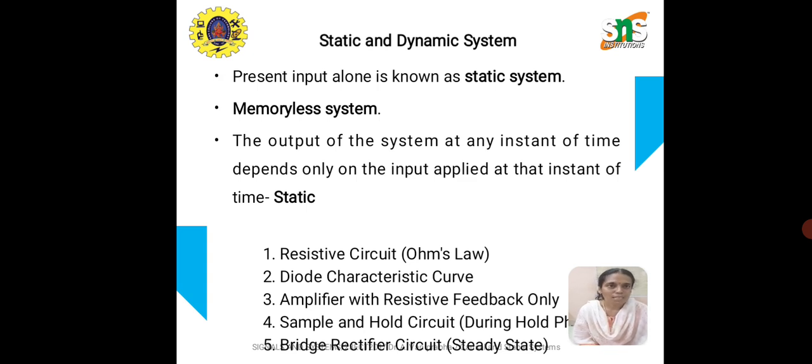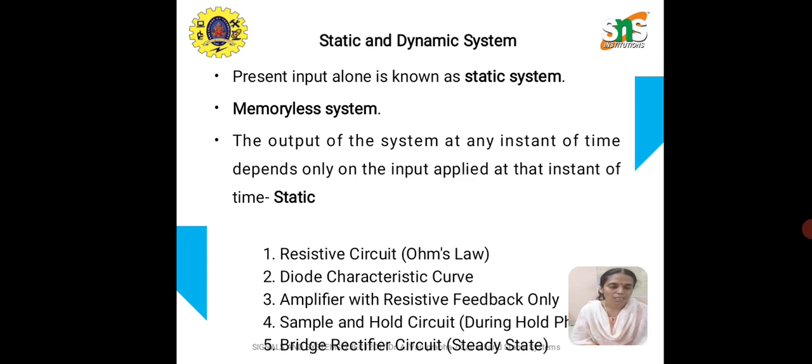A system whose output at any time depends only on the present values or the inputs applied at that particular time is known as a static system. Examples of static systems: all the electrical circuits, particularly the circuit that obeys Ohm's law.